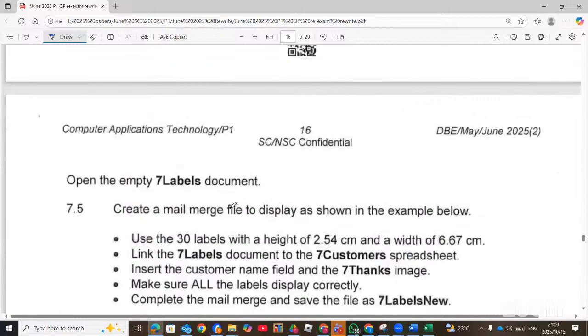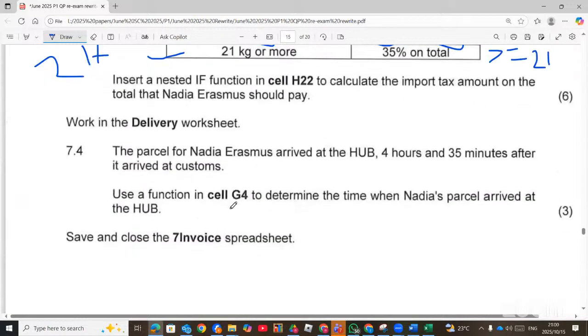It says, the parcel for Nadia Erasmus arrived at the hub 4 hours, 35 minutes after, this is very important, it arrived at the custom. Use a function in cell G4 to determine the time when the parcel arrived.